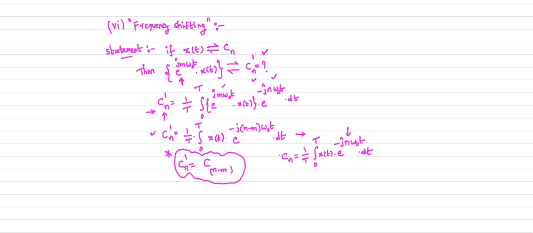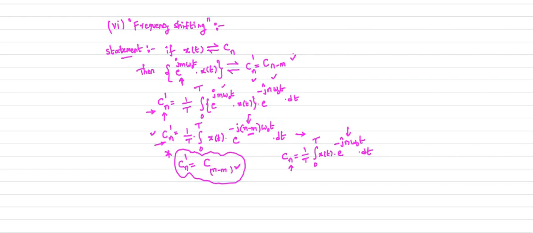Here n is there, c suffix n, that is your standard formula. When you compare Cn dash with the standard formula, in the place of n we have n minus m, therefore I can write your Cn dash as c suffix n minus m. Your Cn dash becomes Cn minus m.